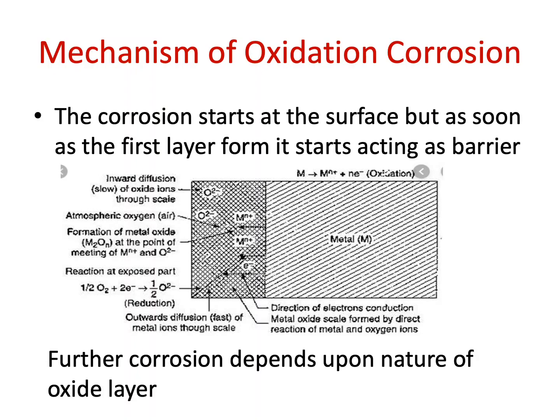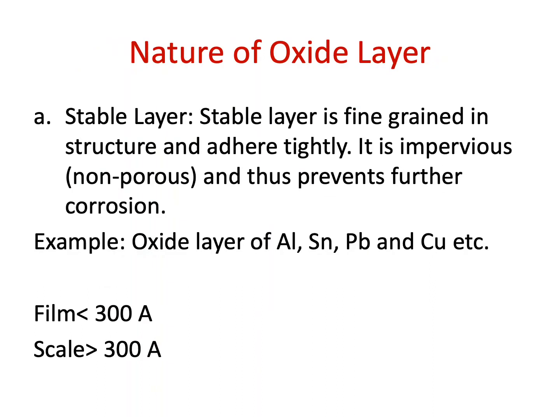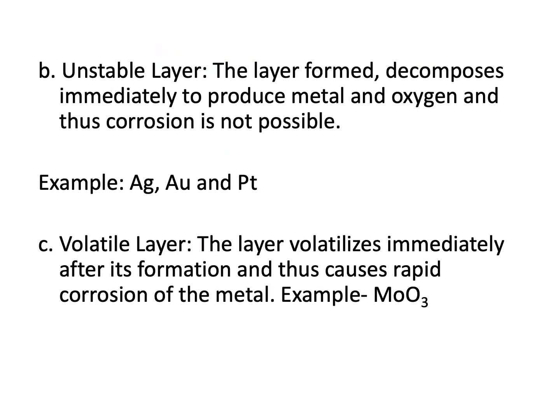Now we'll discuss the types of oxide layer, or types of corrosion product. If the oxide layer is stable, which means that it is fine grained in structure and adheres tightly to the metal surface. Further, this layer is impervious, or you can say non-porous, and because of its non-porous structure, it prevents further corrosion of the metal. This type of stable oxidation product is formed in case of aluminium, lead and copper. Then the other type of layer is known as unstable layer.